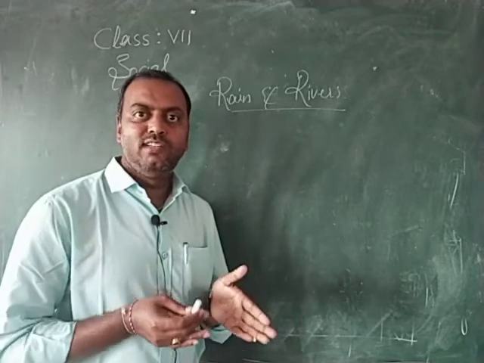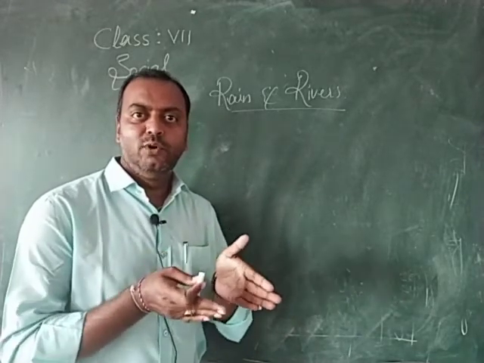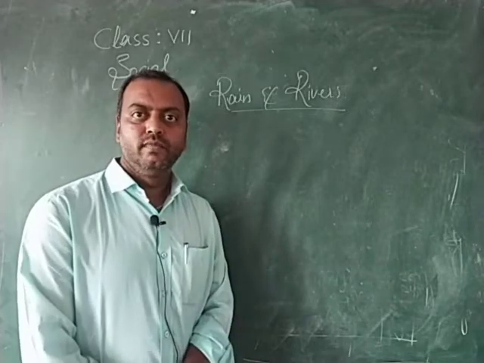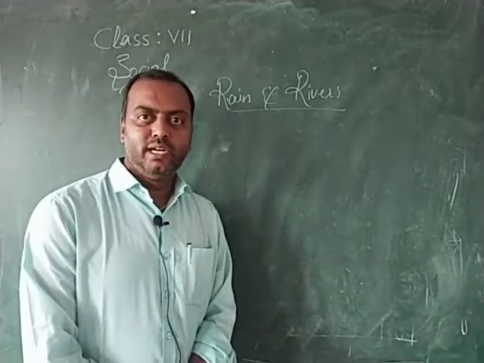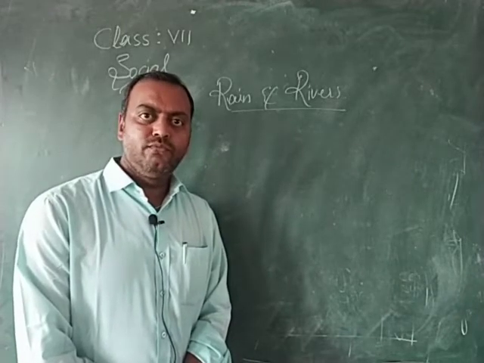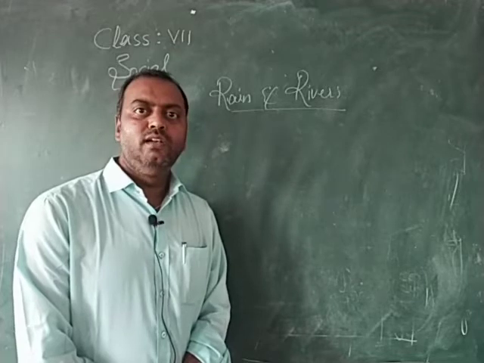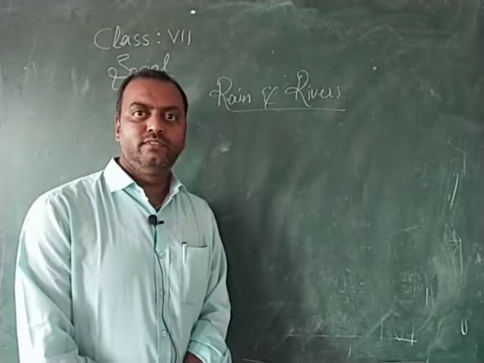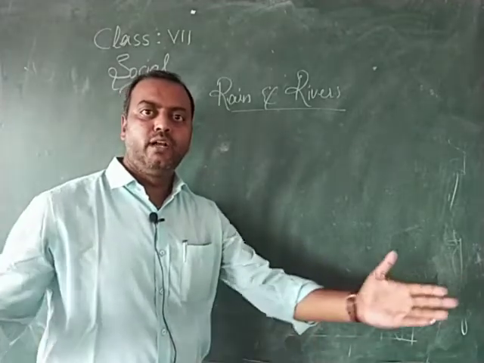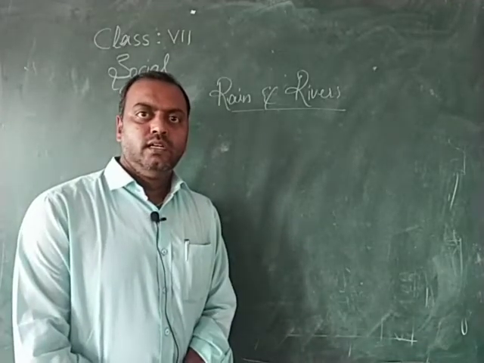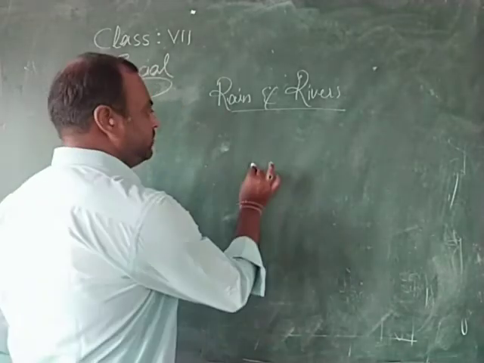These small streams join into a big river in its course as many tributaries join. So the source of many rivers begins as a small stream on the mountain slopes, and in its course becomes bigger and broader. Many small streams which join the river are called tributaries.